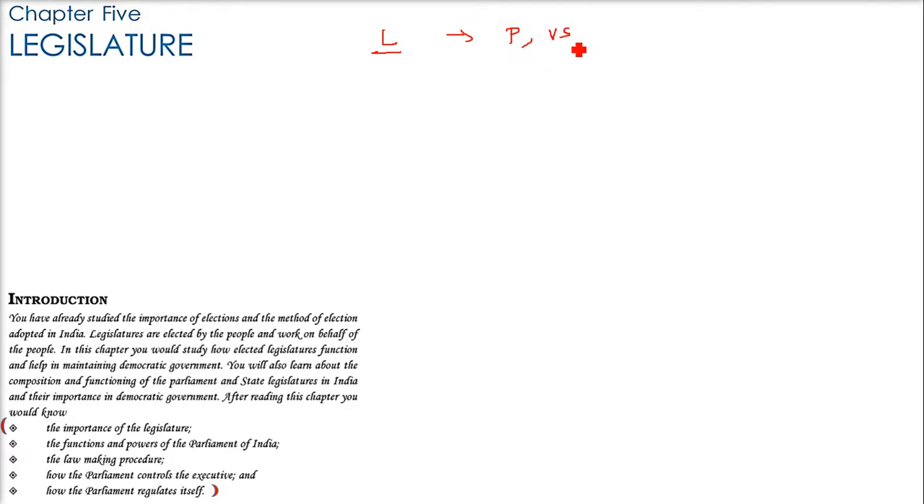The Vidhan Mandal, we call them Vidhan Mandal. Parliament is Lok Sabha and Rajya Sabha. The Vidhan Mandal is Vidhan Sabha and Vidhan Parishad. So what is the importance of these legislatures? The function and the power of the Parliament of India.